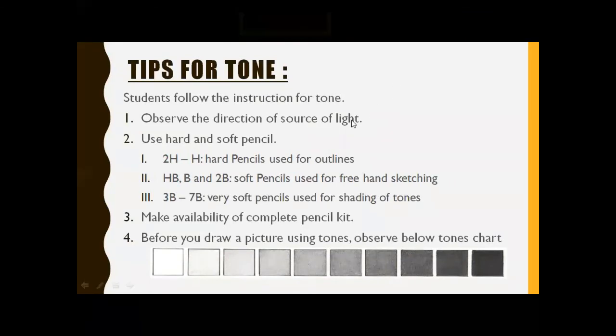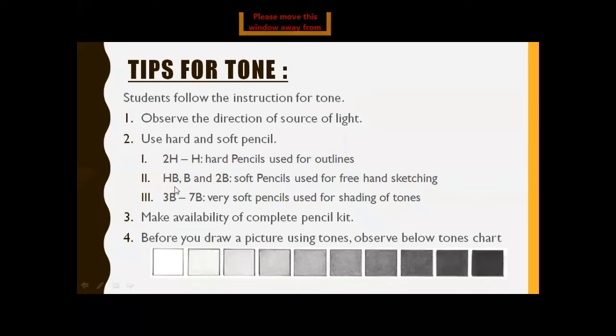Soft pencils and hard pencils. These are the pencil numbers. 2H and H are hard pencils used for outlines.